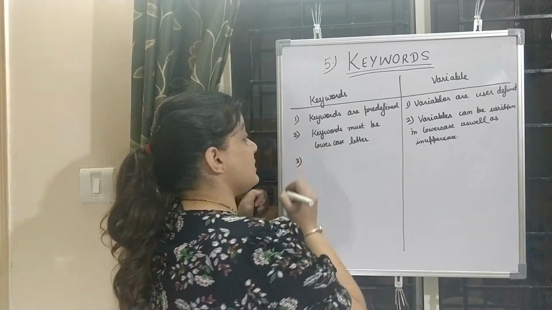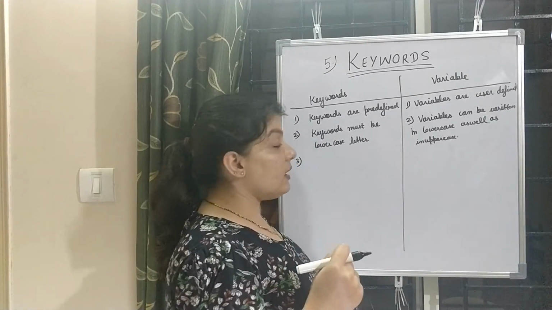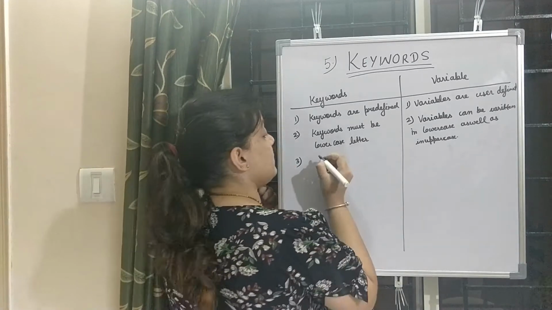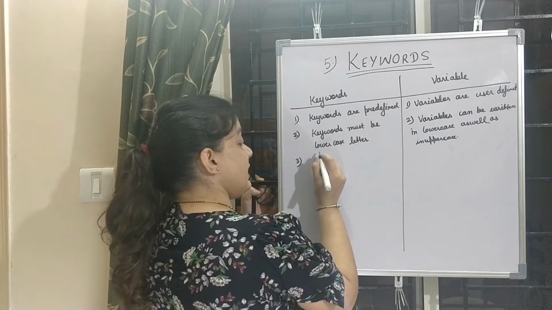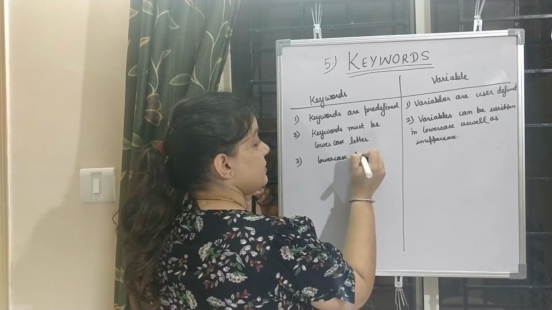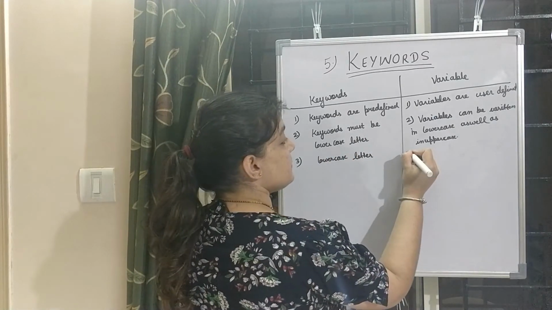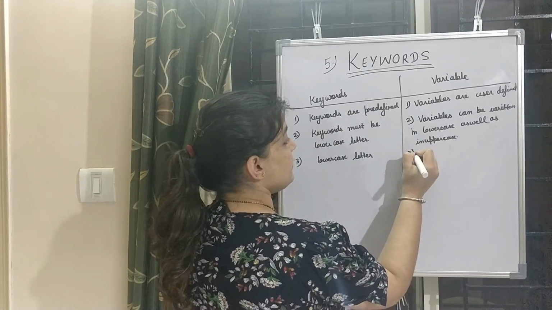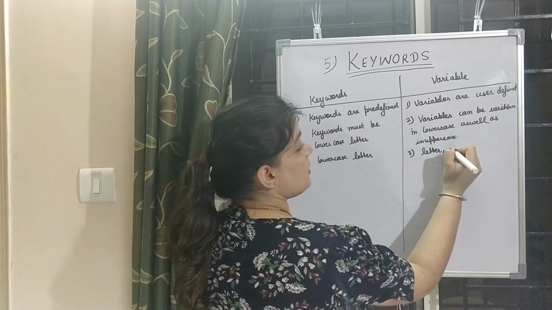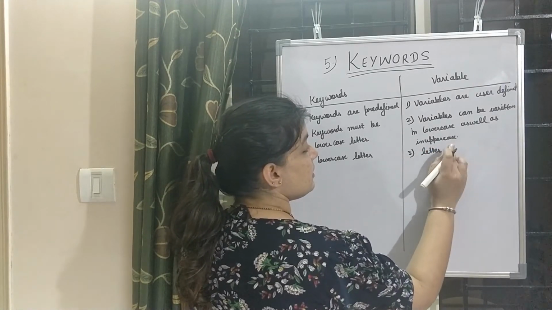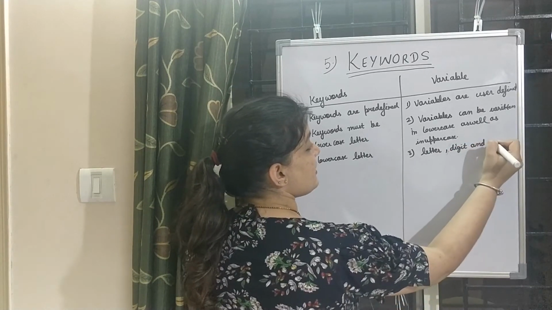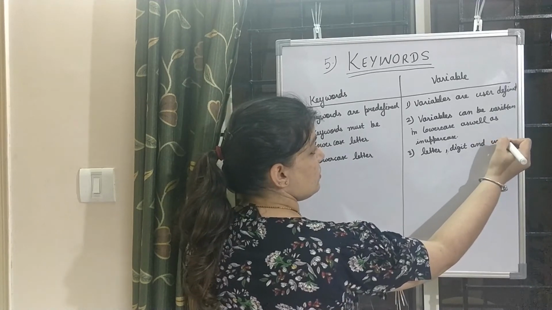Now the third difference is, in keywords we use only letters. Which type of letters? Lowercase letters. So in keywords we can use only lowercase letters. But in variables, we can use letters, digits, and only one special character, that is underscore.